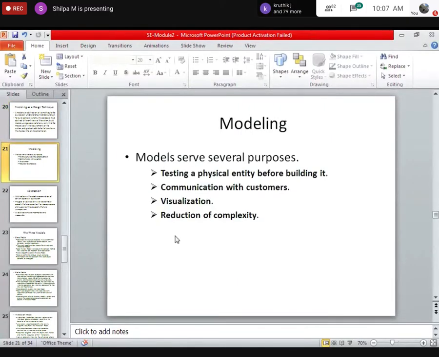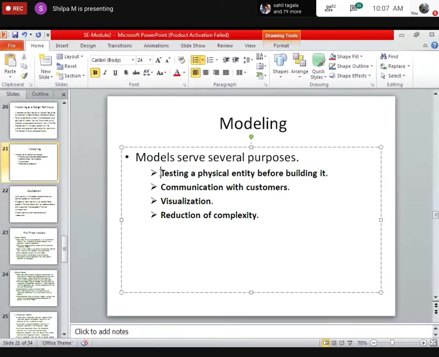So why is this model required? First is testing a physical entity before building it. You want to see what the problems are, or what may cause problems or complexity. That's the reason we build a model. So we test it before building. Second is communication with the customers. Once we come up with a model before implementation, it serves as a means by which the customer can evaluate it, see what is required and what is not required, and you can get feedback from the customer.